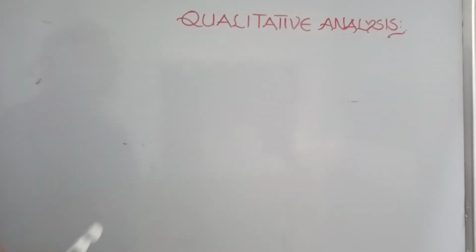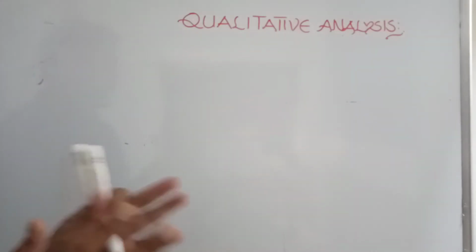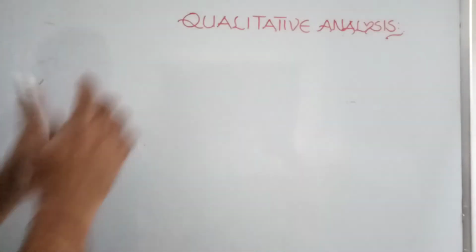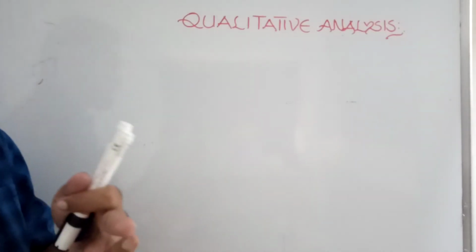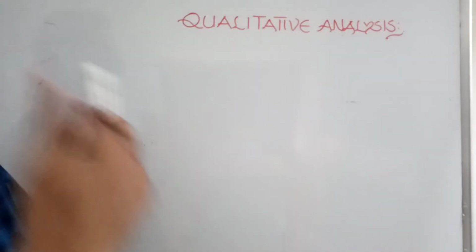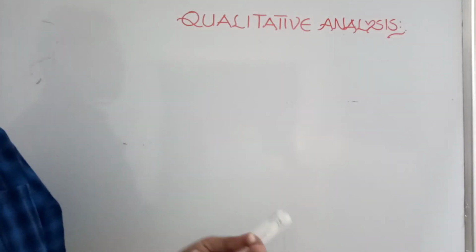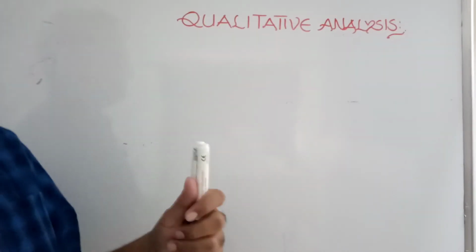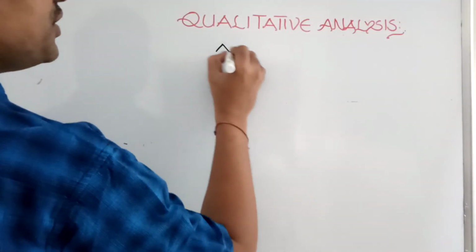In qualitative analysis, the wet test, dry test, as well as some flame tests, we'll discuss in one particular section. Here I want to give you all the cation analysis and all the anion analysis one by one, individually. So whatever ions are there, you can identify them easily. Whenever you forget, you can easily check this. First we'll see anion analysis.